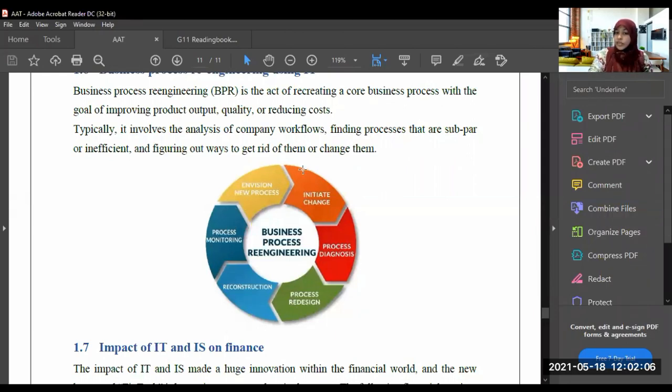So this is how it happens. They initiate the changes, right? They analyze the company workflows and find the processes that are inefficient, and then they change them for the better, right?